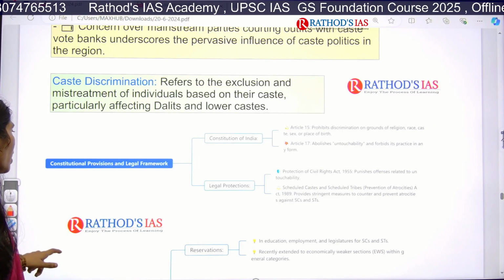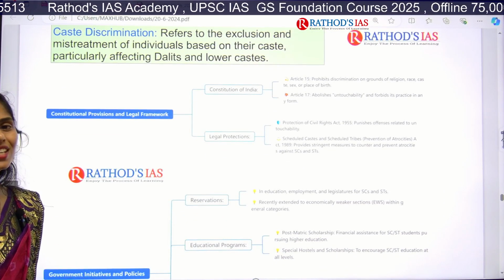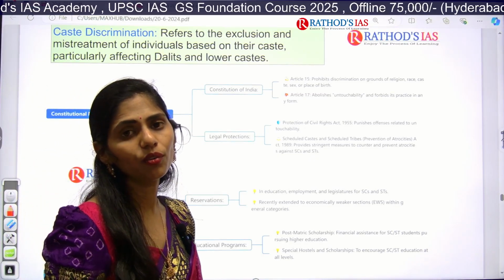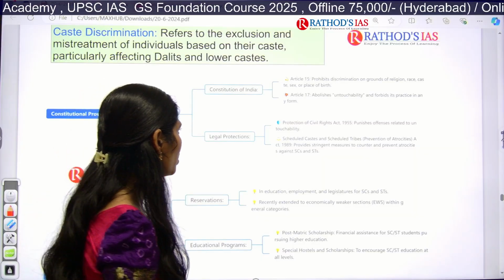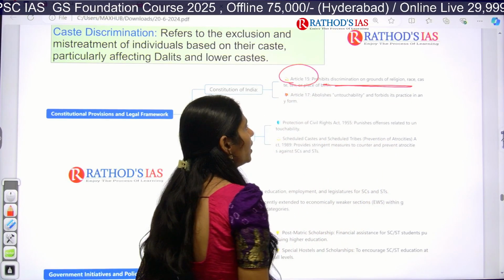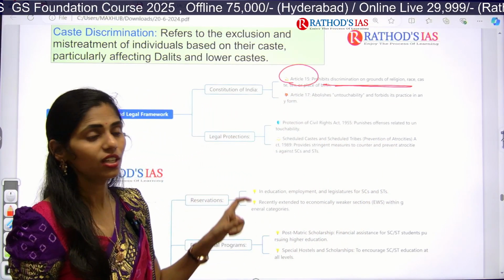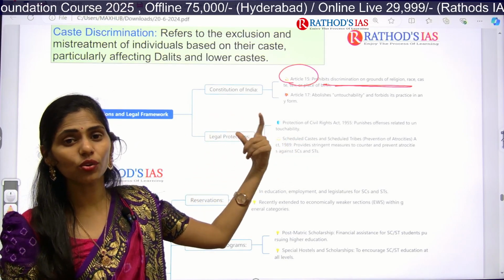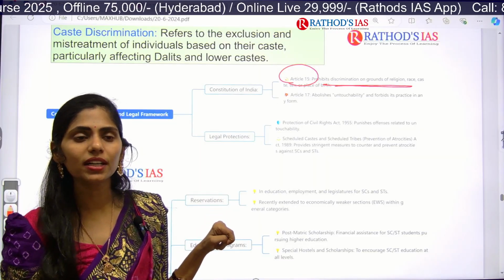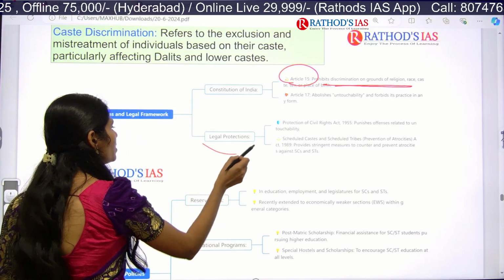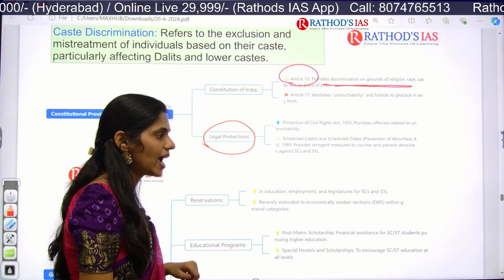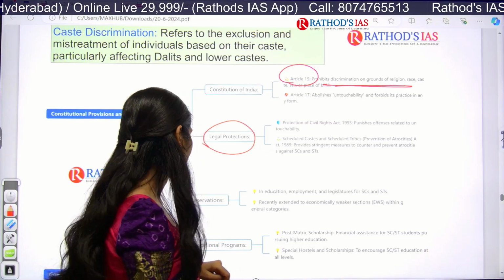So here, what are the constitutional provisions and legal framework? Yes, in our constitution, there are fundamental rights in Part 3. They provide equal rights. There should be no discrimination. Article 15 says that there should be no discrimination on grounds of religion, race, caste. You can see this caste here, which is specially given in Article 15. And Article 17 says abolish untouchability, right? And we even have some legal protection, nothing but laws like the Protection of Civil Rights Act and the SC/ST Atrocities Act.